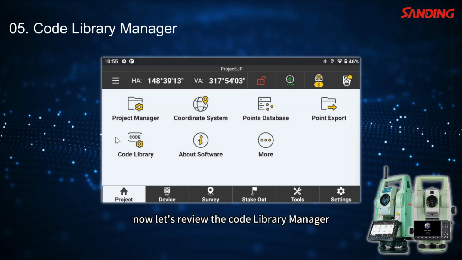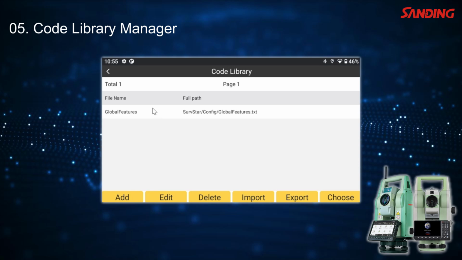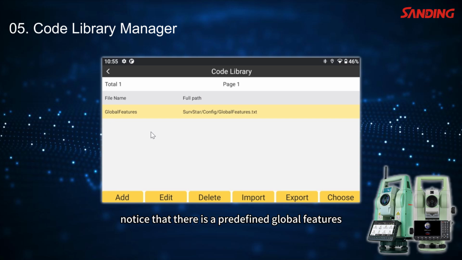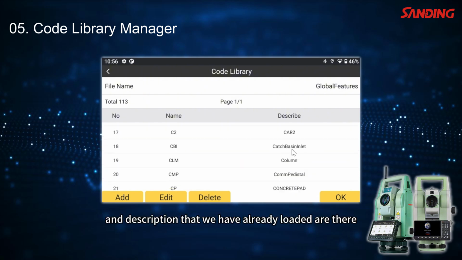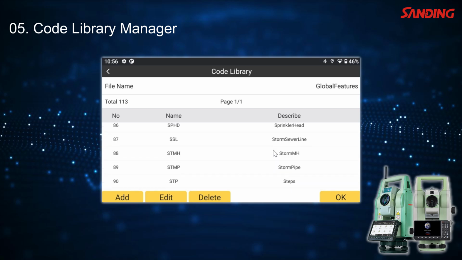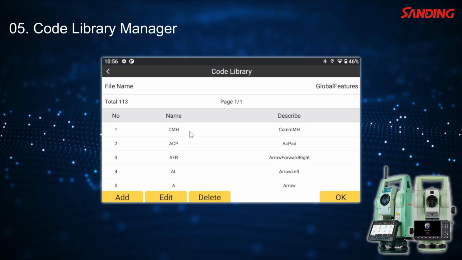Now let's review the Code Library Manager. Notice that there is a predefined global features, and we see global features in Edit, and we see how the attribute name and description that we have already loaded are there. I could delete or edit this name A.